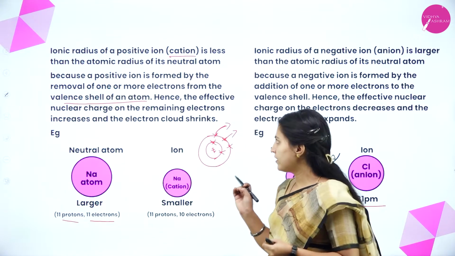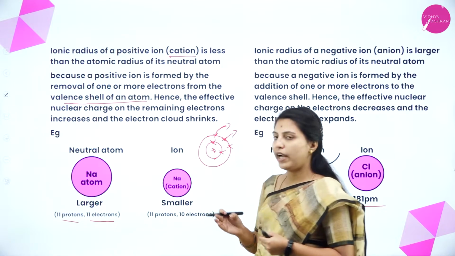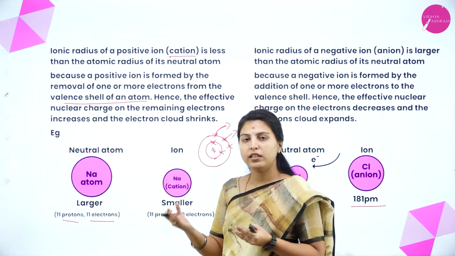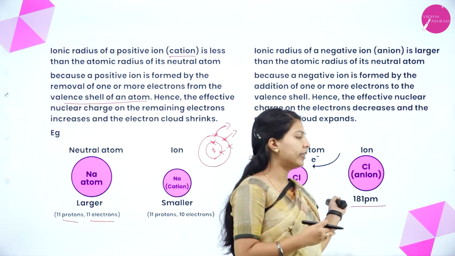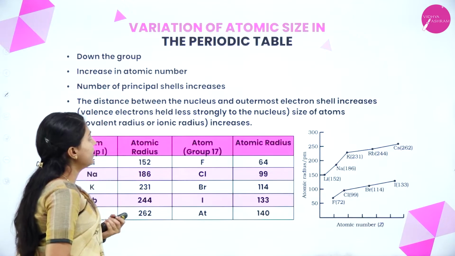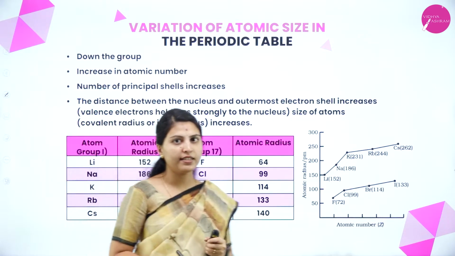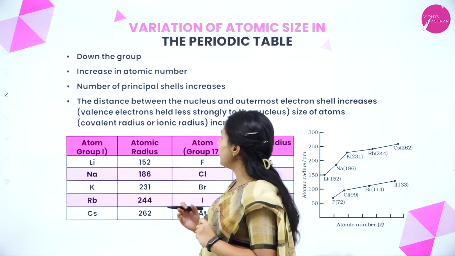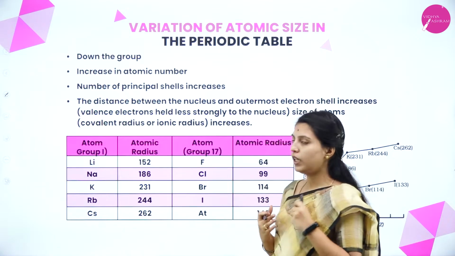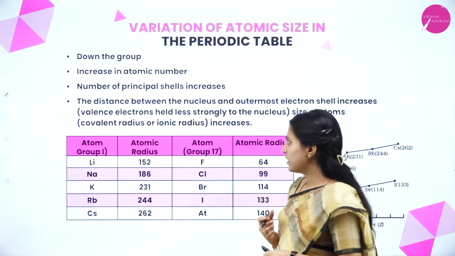This is the difference between cation and anion: how the cation is smaller than the parent atom and how the anion is bigger than the neutral or parent atom. Next is variation of atomic size in the periodic table. First we will see down the group. Down the group, how will the variation of atomic size be seen?